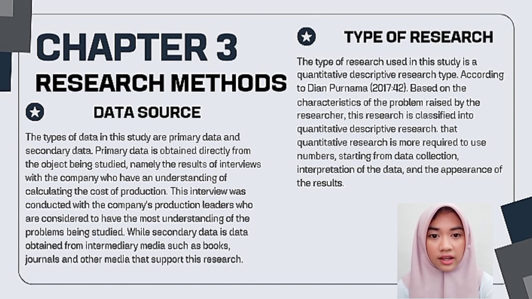Data source. The types of data in this study are primary data and secondary data. Primary data is obtained directly from the object being studied, namely the result of interviews with the company who have an understanding of the calculation of the cost of production. This interview was conducted with the company production leaders who are considered to have the most understanding of the problem being studied. While secondary data is data obtained from independent media such as books, journals, and other media that support this research.